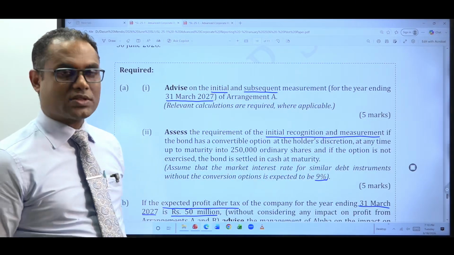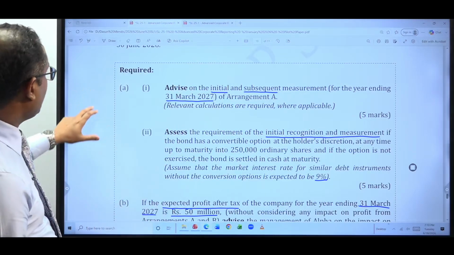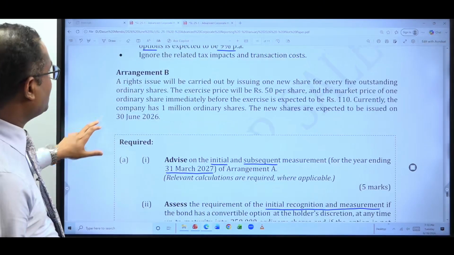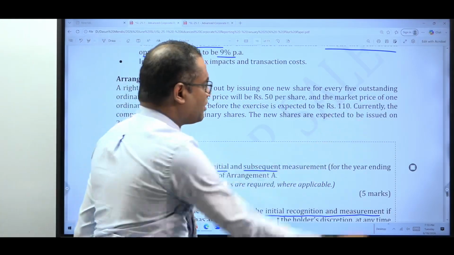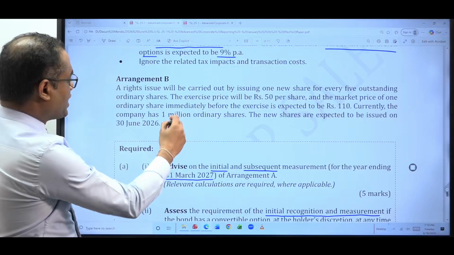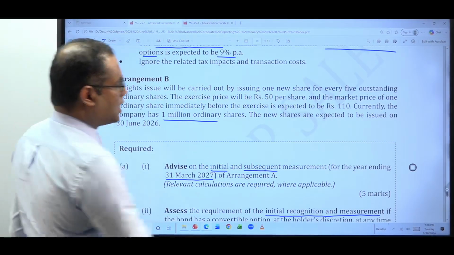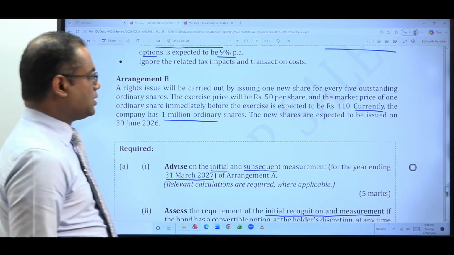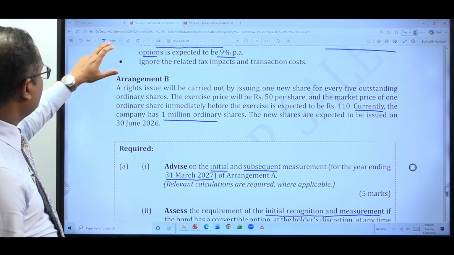How many shares are outstanding before this arrangement A or B? That is given over here, under arrangement B. If you look at the last line of arrangement B, currently the company has how many shares? 1 million ordinary shares currently. Then what is the current basic EPS?